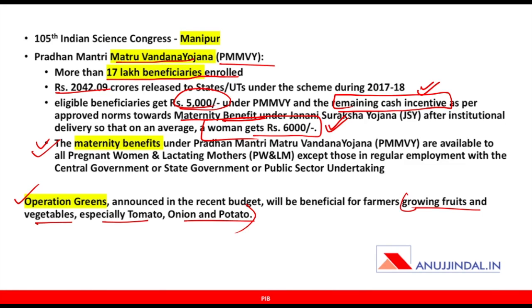So this is all for PIB and business newspaper analysis for 11th to 15th March 2018. Very soon we are going to talk about PIB and business newspaper for the future dates, that is 16th to probably 20th or 25th March in one go.